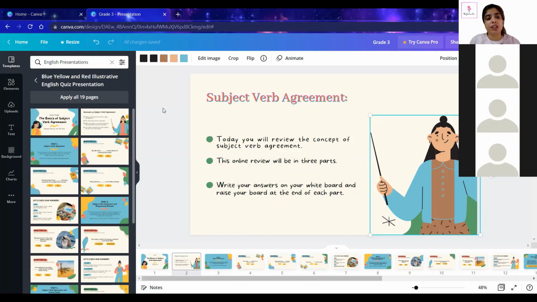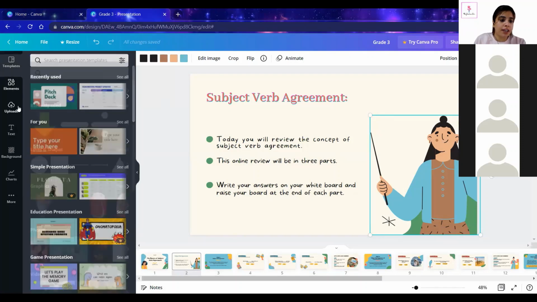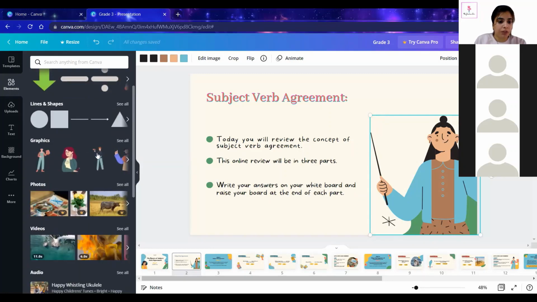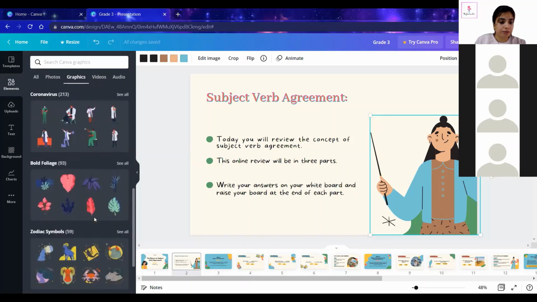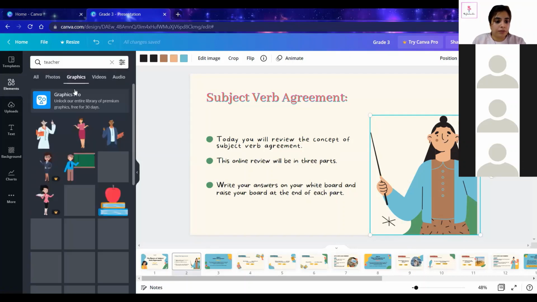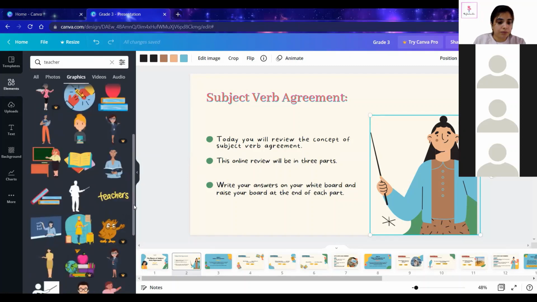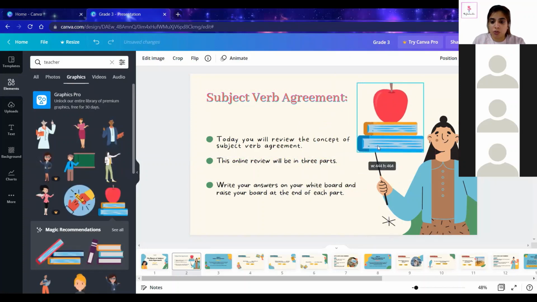Now, if you want to put in illustrations of your own choice, you can go for elements on the left hand side. On the left hand side, there is an option of elements. Here you will see lines and shapes. If you want to use some graphics, you can use these graphics. Like if I want a teacher to be there, I can take any graphic from here and place it wherever I want to.